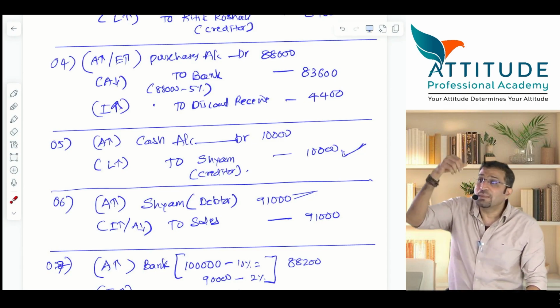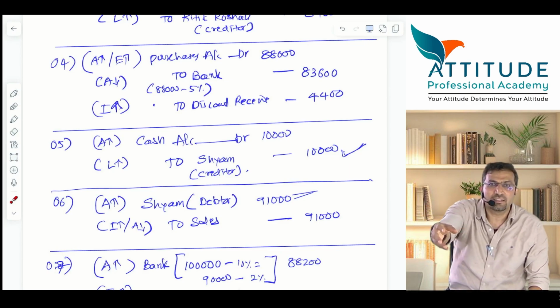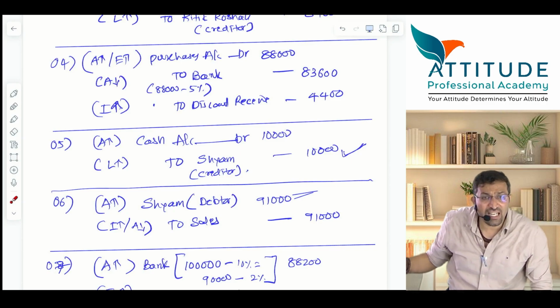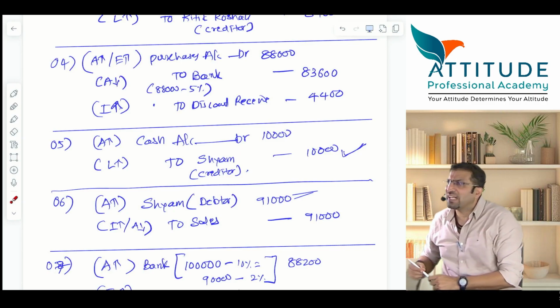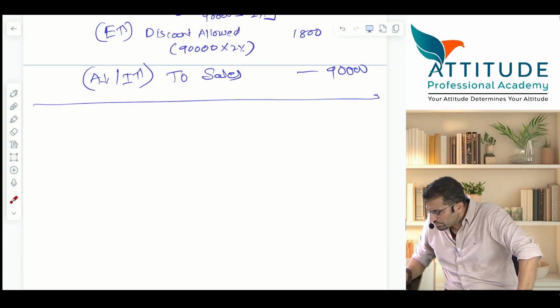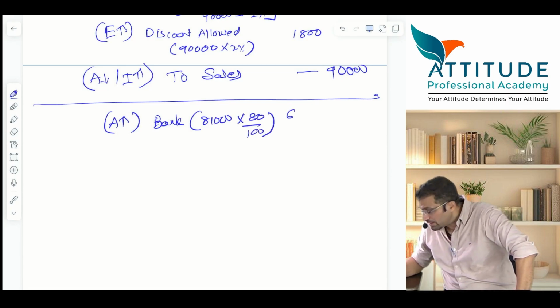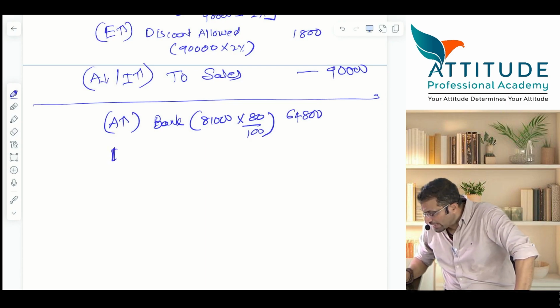64,000. The remaining 20% money you will not receive, you have a loss, that is bad debts. He is a bad debtor. Shyam is a bad debtor in this example. Understood? Now tell me the entry. Asset increases, say. Bank account debit. 81,000 into 80%, 80 paisa divided by 100 paisa. How much came? 64. So how much did you say? 64,000. Expense. Loss increases, not expense. Loss increases.